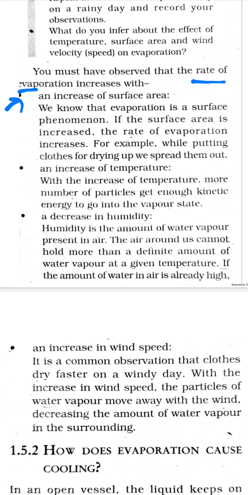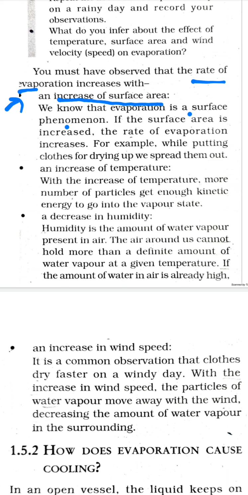The first one is increase in the surface area. So let us find out how surface area affects the process of evaporation. We know that evaporation is a surface phenomenon. Just now I explained, in case of the liquid particles, the particles present at the top layer absorb the heat energy from the surroundings. They are able to overcome the forces of attraction and they change their state into the vapor state.